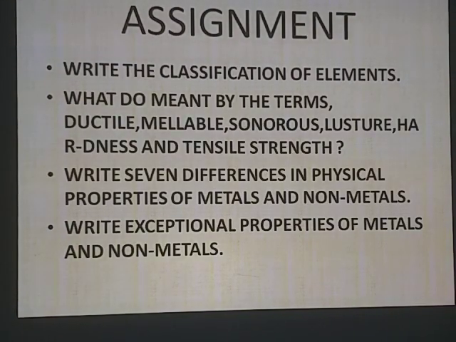After this, in the third part of metals and non-metals, I will tell you about the chemical properties of metals as well as non-metals. What will happen when a metal reacts with certain reagents and a non-metal reacts with certain reagents, in the next video.